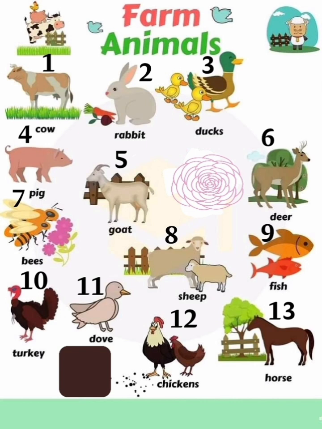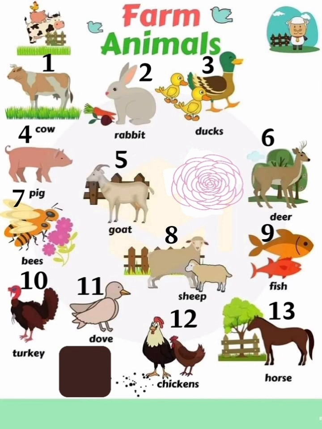Number 1, cow. Number 2, rabbit. Number 3, ducks. Number 4, pig. Number 5, goat. Number 6, deer. Number 7, bees.